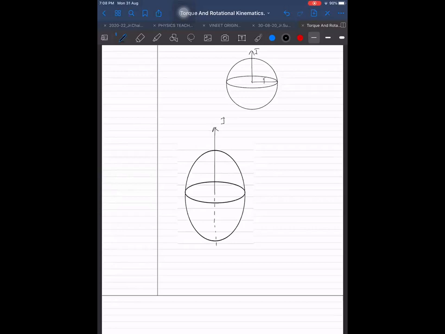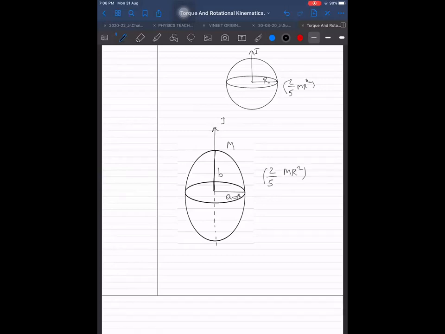It means if it has radius r, it has semi-major axis A, and this is B. If I want to find the moment of inertia of this, then what is the answer now? 2 by 5 MA square.